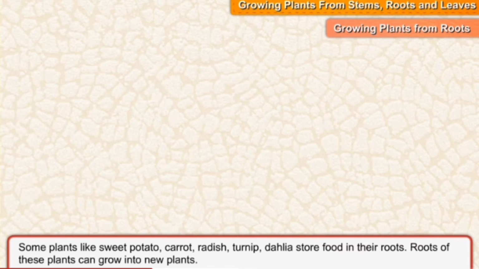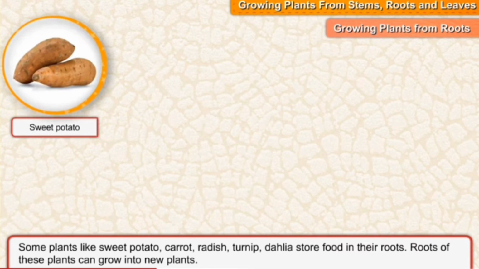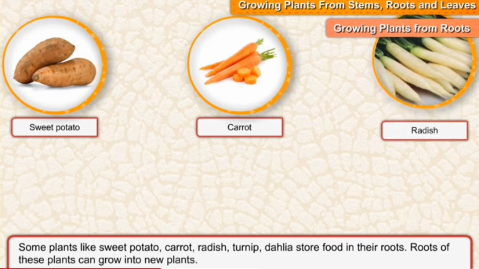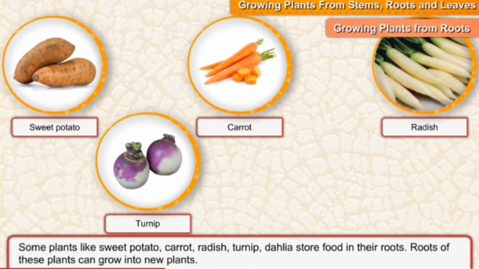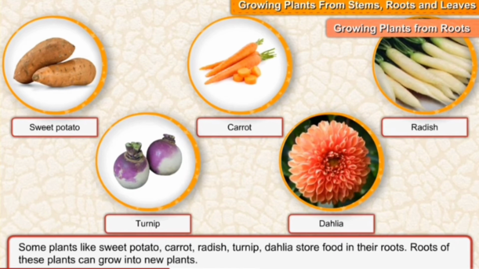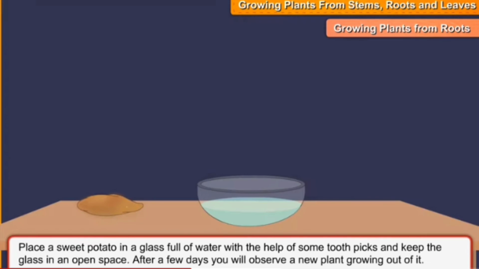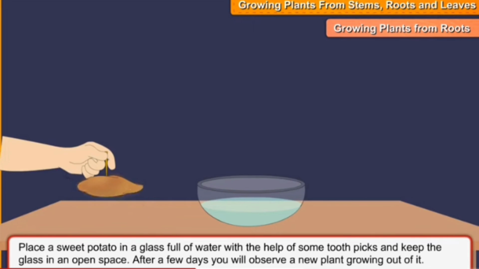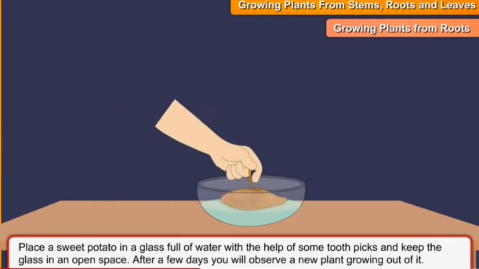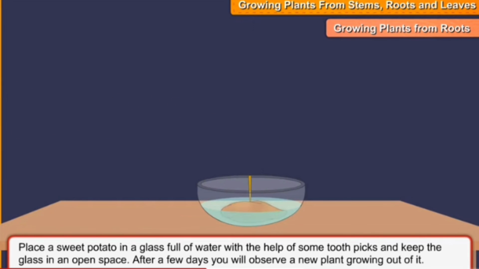Growing plants from the roots. When we eat a sweet potato, we are actually eating the root of the plant. This special root, if planted, can grow into a new plant. Sweet potato, carrot, turnip, dahlia, and radish are examples of the plants which can be grown with the help of root.